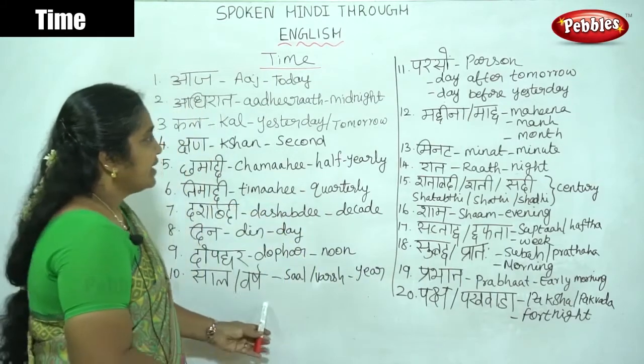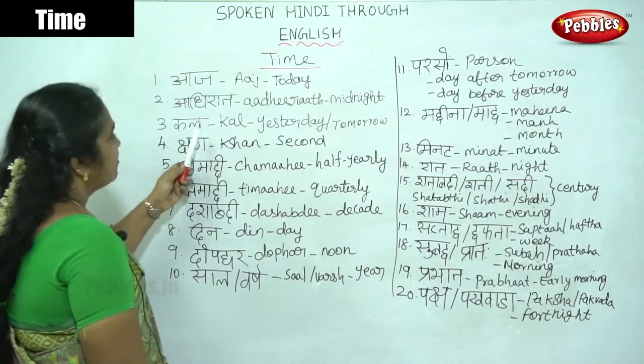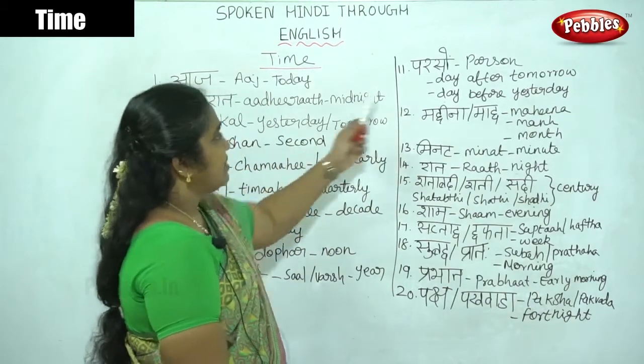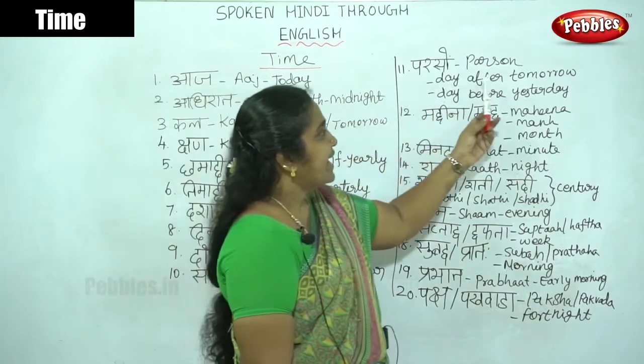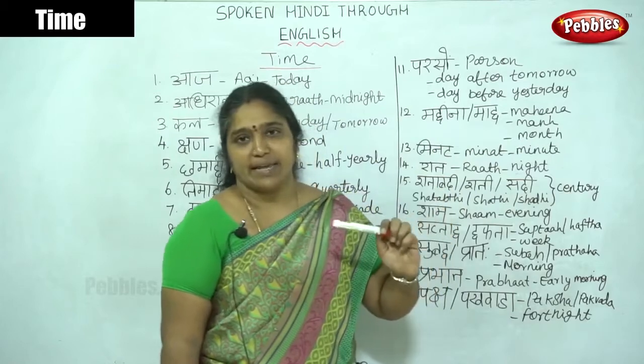Then here we have paraso. Like kal, paraso has two meanings. Paraso means day after tomorrow and day before yesterday.